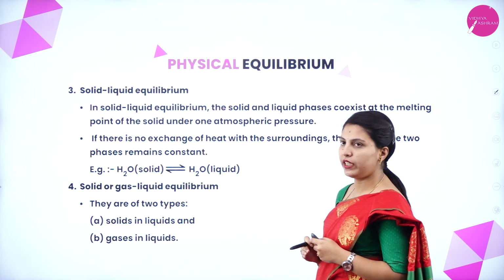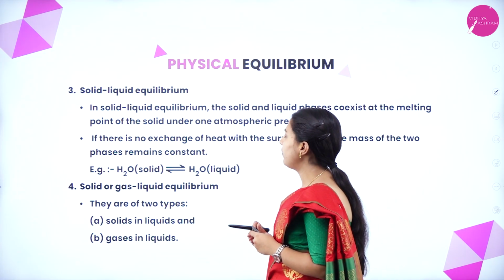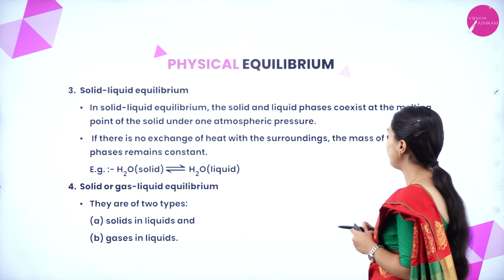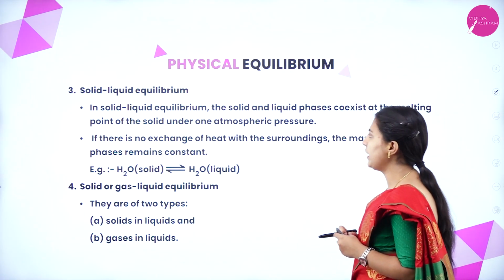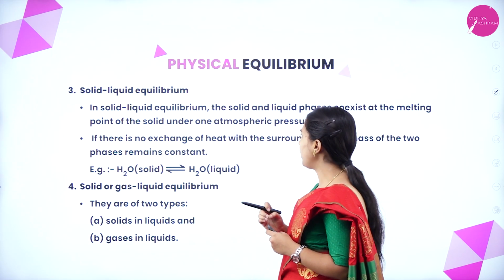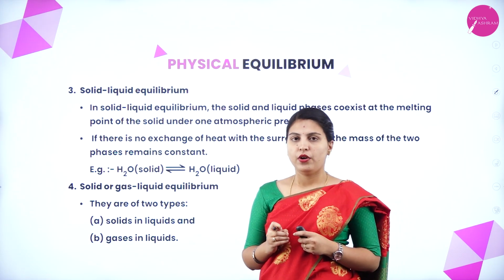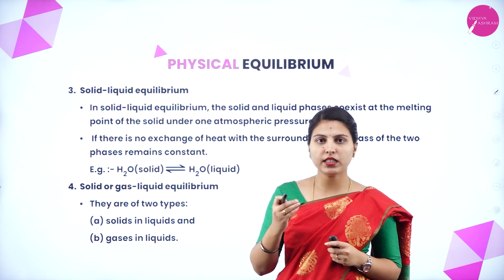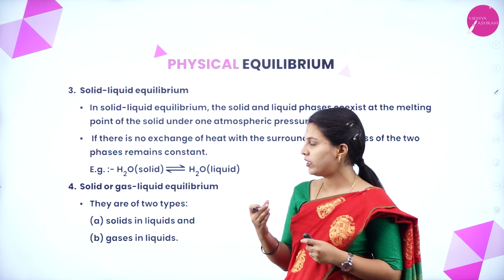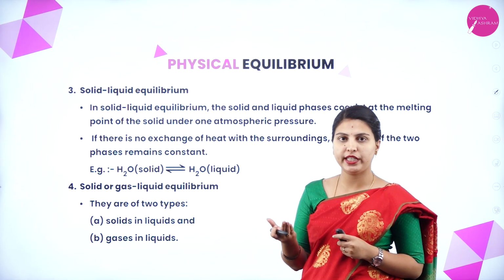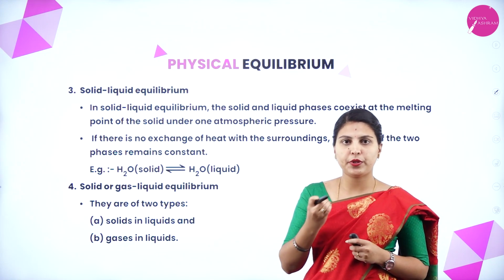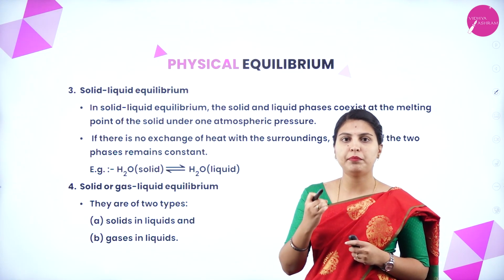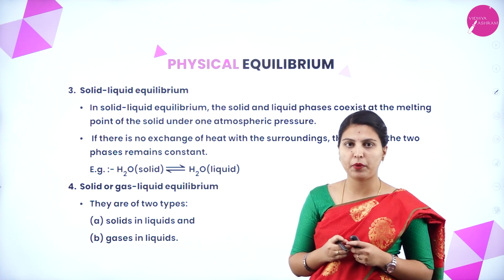Next, solid-liquid equilibrium. In solid-liquid equilibrium, the solid and liquid phases coexist at the melting point of the solid under 1 atmospheric pressure. When a solid we have taken starts melting, that is, starts converting into liquid, that stage is called the melting point.